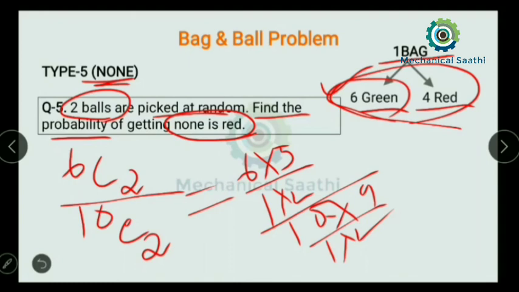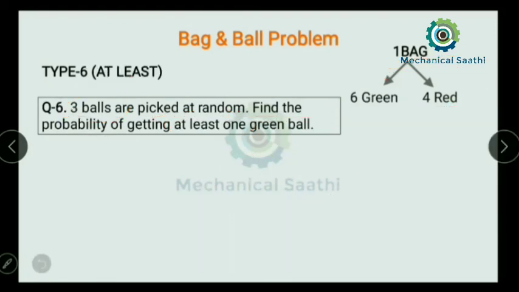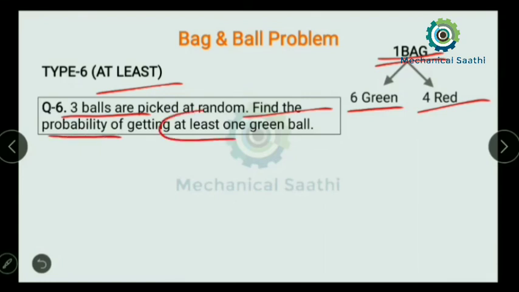Next type of question, type 6: if there is "at least" in any question, then how can we solve it? I have already told you, if "at least" is in any question, then we need to go from the minimum value to the maximum value. So let us read the question. A bag contains 6 green balls and 4 red balls, and 3 balls are picked up randomly. Find the probability of getting at least one green ball.